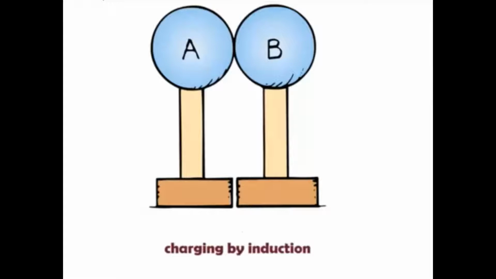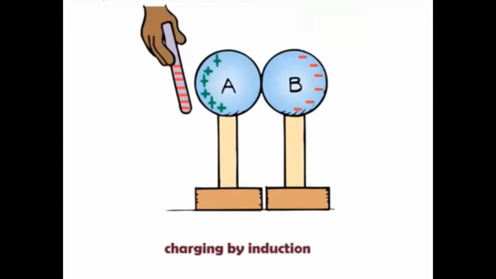As you can see, there are two metal spheres supported on an insulated stand. Now we have to bring these two spheres in contact with each other. Now bring a positively or negatively charged glass rod near sphere A. Here we have brought a negatively charged glass rod near sphere A, and see what happened.